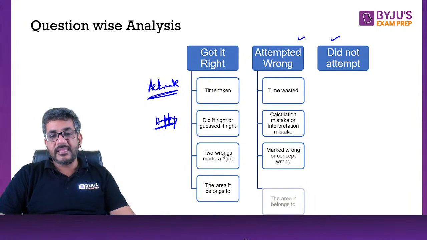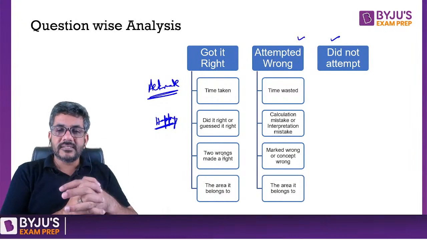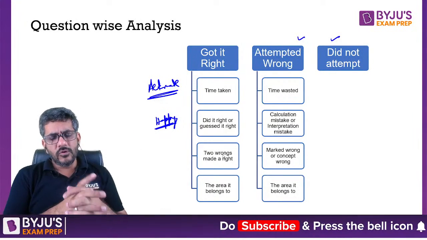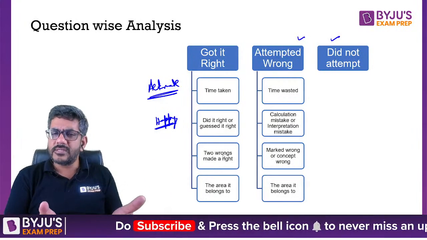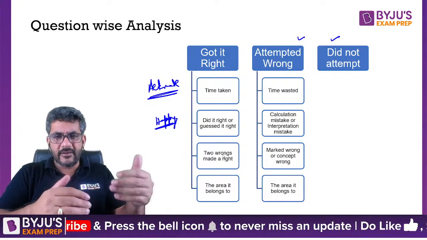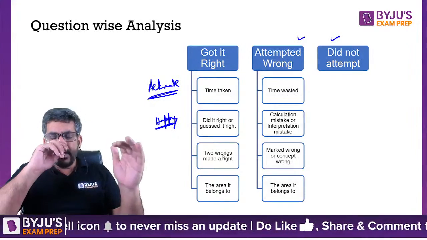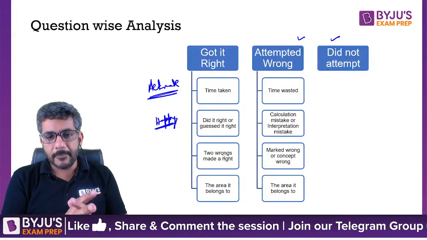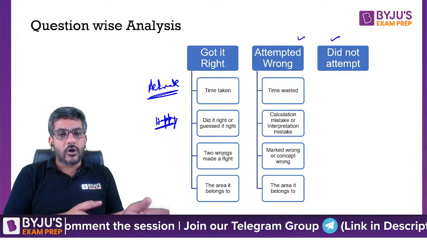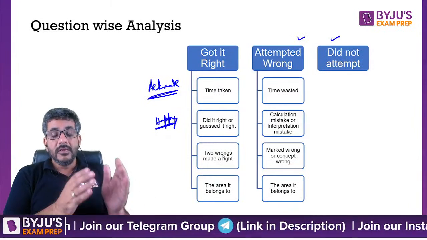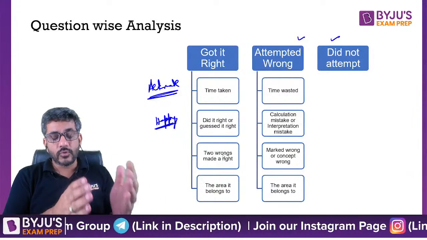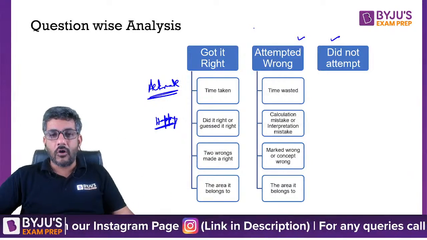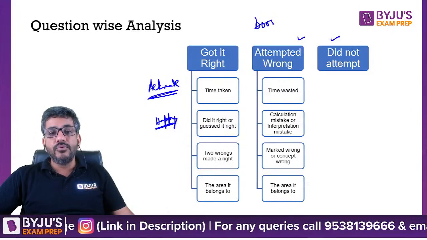And finally, at the end, what area does it belong to? Did you get it wrong because probably it was from your weak area? Okay, not to worry about it. Anyway, I know it is my weak area, and next time when I appear for the exam, I would check that. If it is from my weak area, probably I would not pick such a question, or I would double check it. If it is from your strength area and still you got it wrong, then there is something alarming. Check that question again. Where did you go wrong? What mistake did you make? So if you are analyzing a question in which you went wrong, it should be a confidence booster for you.